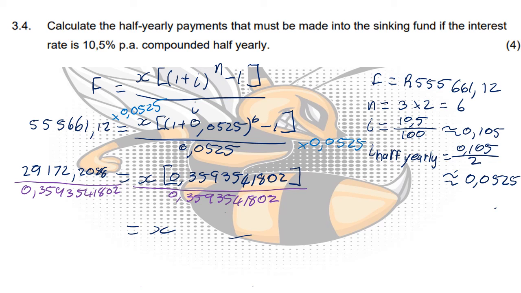So therefore x would have to be 81,179.54. So they would have to put away 81,179 rand and 54 cents every half a year for 3 years to save up to 555,661 rand and 12 cents, to be able to buy the new equipment if they can also sell the old equipment.